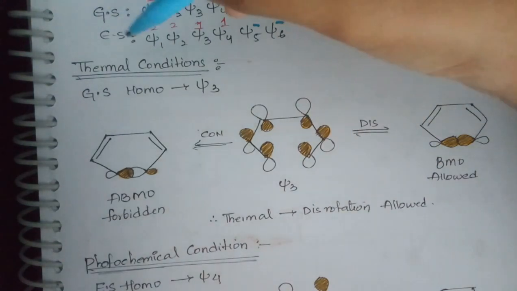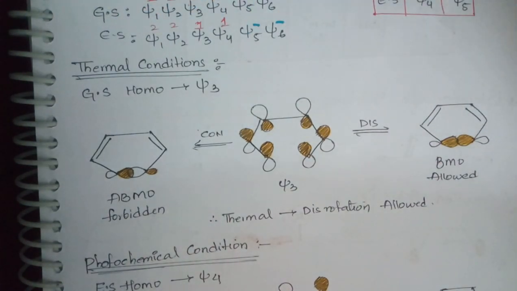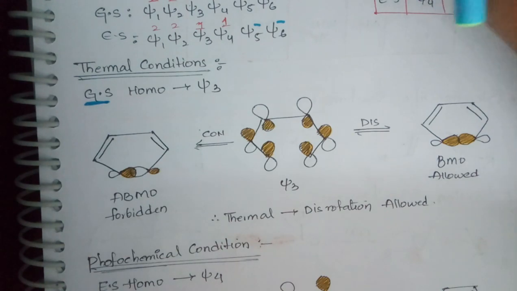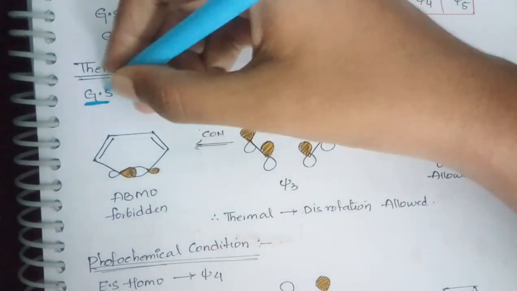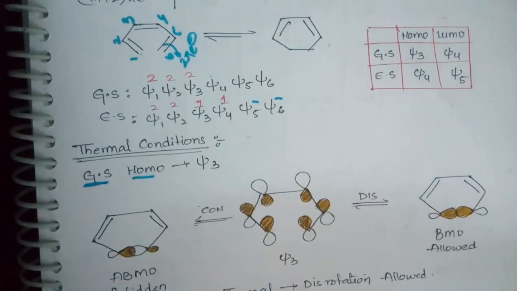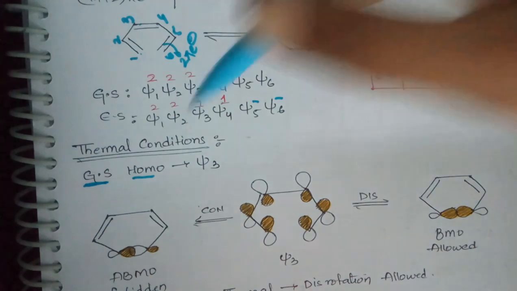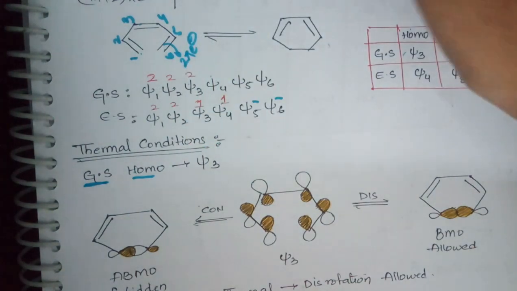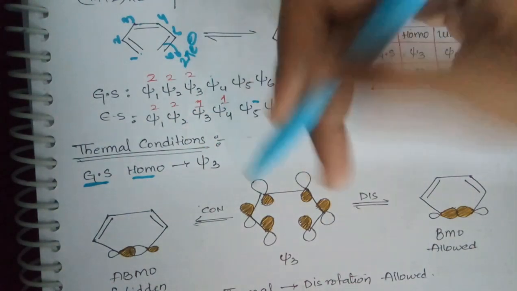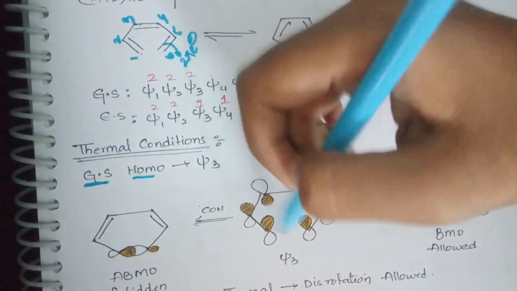Later we have to see the thermal condition. For the thermal condition we have to consider the ground state. I have written the ground state, and for the FMO approach of electrocyclization reactions we only consider HOMOs. So ground state HOMO. Now go to the table and go to the ground state. The HOMO is Xi3. How many nodes does Xi3 have? 2 nodes. Based on those nodes I have drawn the energy level.